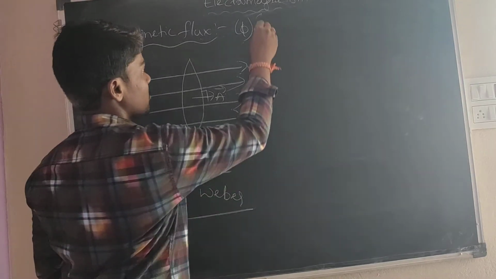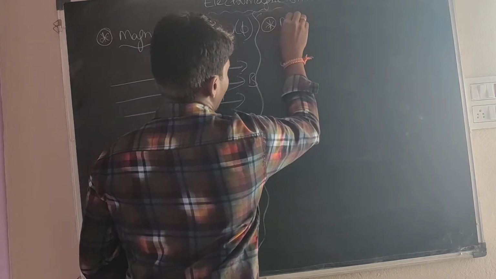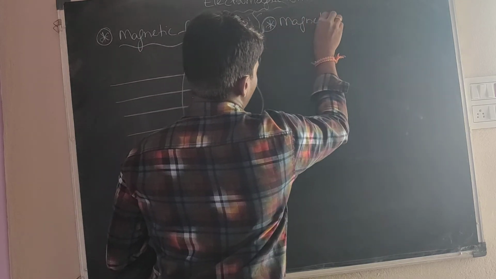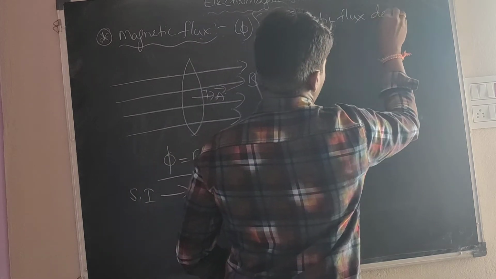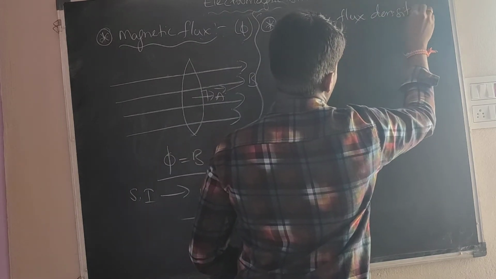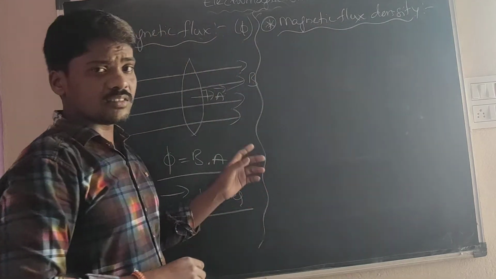Okay, see the magnetic flux density. Here also similar.